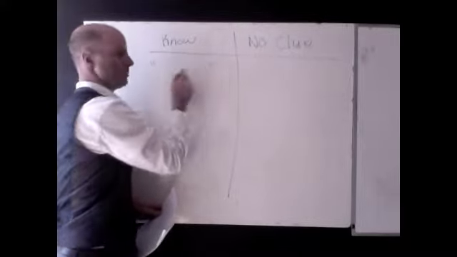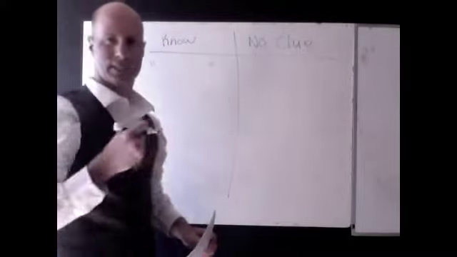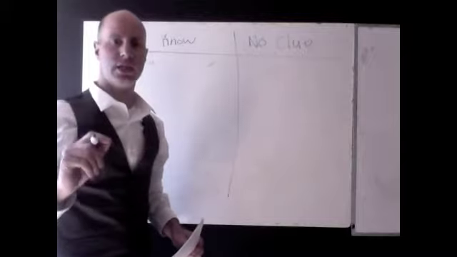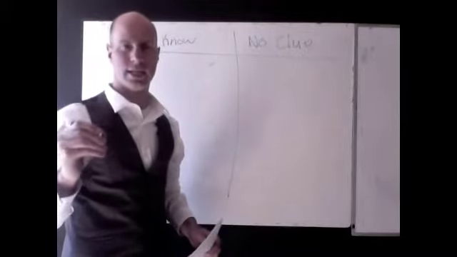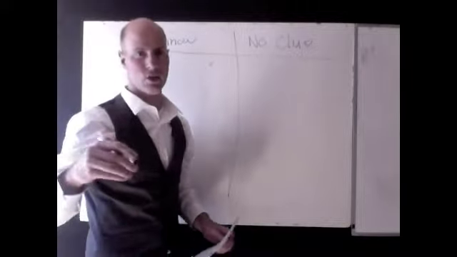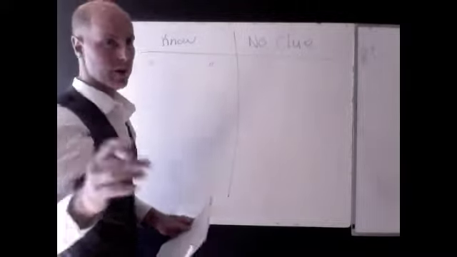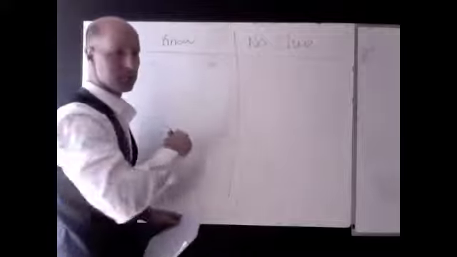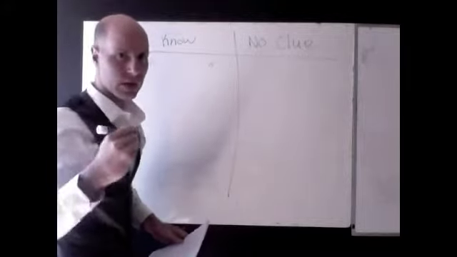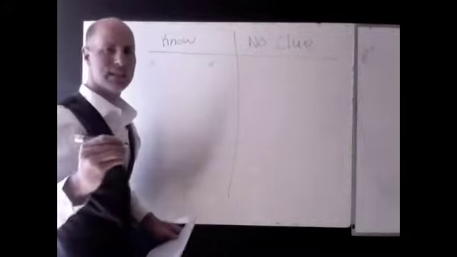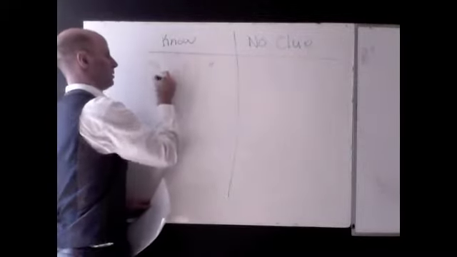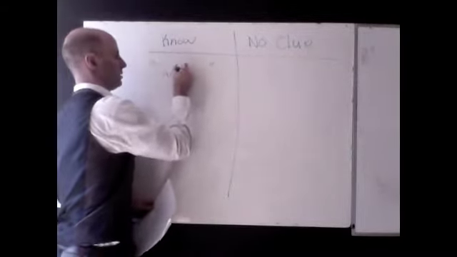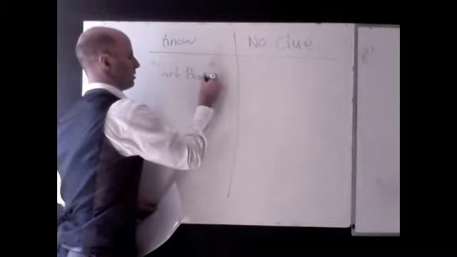Now, when I put something in the know column, I've got to give it a title. This is a unique title, and it's a code. And it's absolutely important that you write it down in your own handwriting, or type it. Preferably write it though. In this column, I'm going to think it and write it at the same time, and I'm going to give it my own name. For me, I'm going to call it the dartboard problem. So, dartboard.